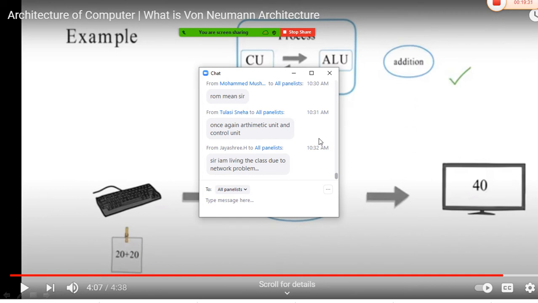ROM is nothing but read only memory. RAM is nothing but random access memory. Okay.